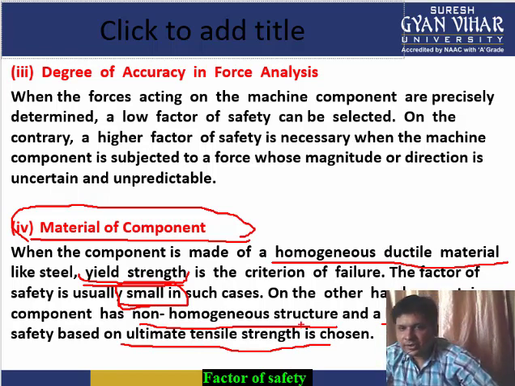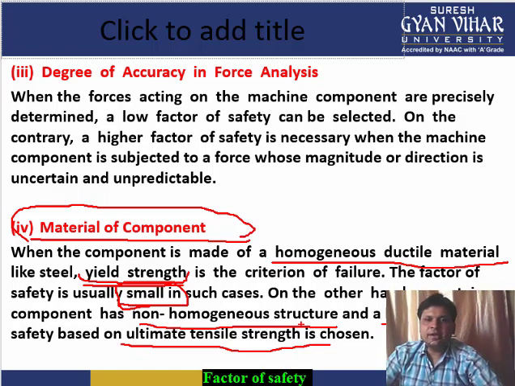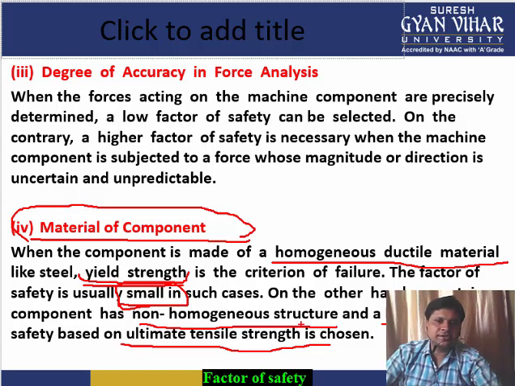Now what is the reason behind this? See, due to yielding the material gets distorted, it will not be of the original shape, but it will continue to function whatever the function is assigned to it. But in case of brittle material, if the failure occurs, then no function will be performed.